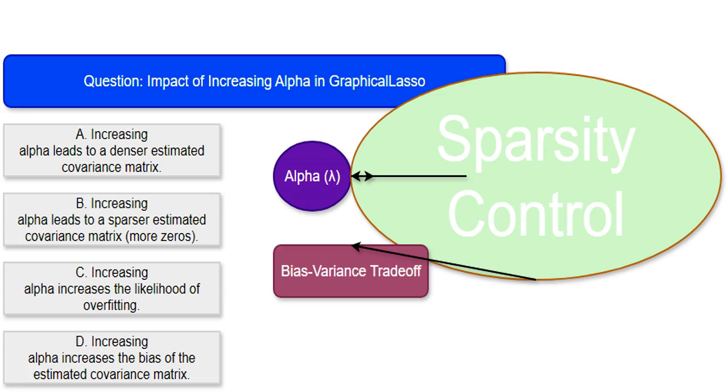This means that some of the model's parameters will be forced to exactly zero. This is desirable in cases such as the one presented, where we want to estimate a sparse covariance matrix, a matrix with many zeros. This makes the model simpler, more interpretable, and less prone to overfitting. A higher alpha will lead to more zeros and a sparser model.